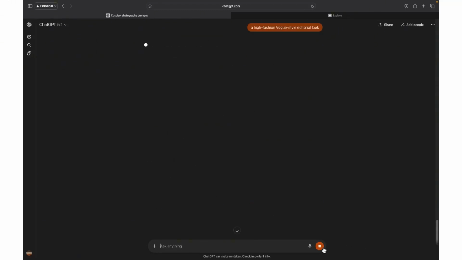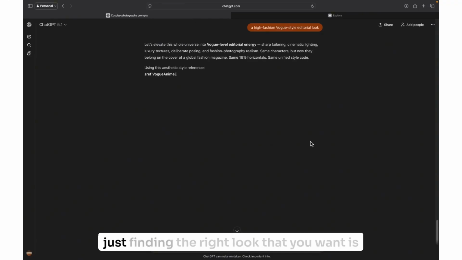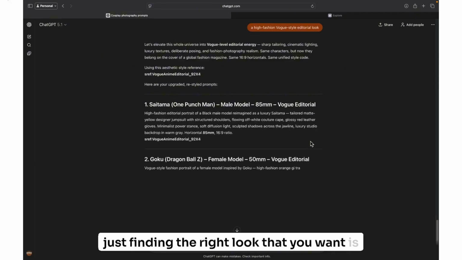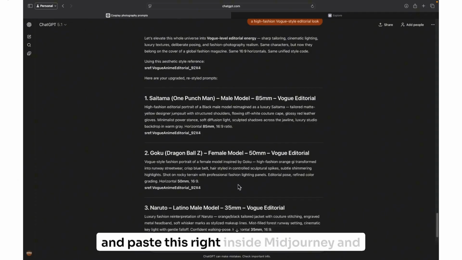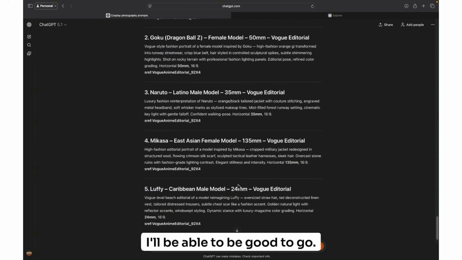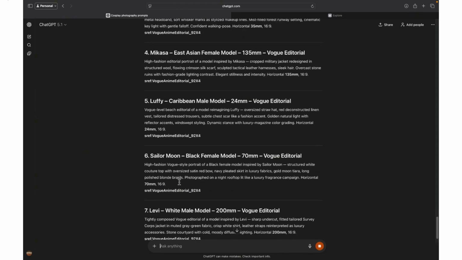Again, doing this repetitiously and just finding the right look that you want is going to make all the difference in the world, because all I'm going to do is simply copy and paste this right inside MidJourney, and I'll be good to go. Mikasa. Okay, perfect.